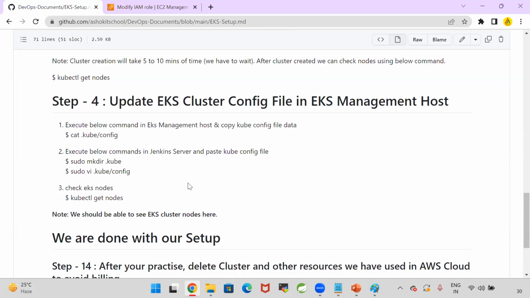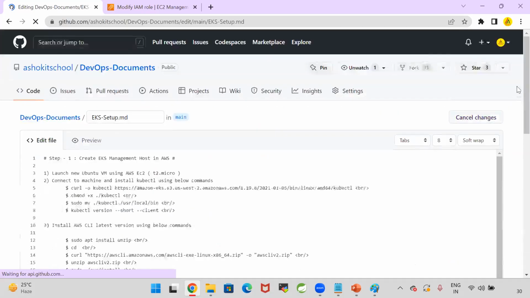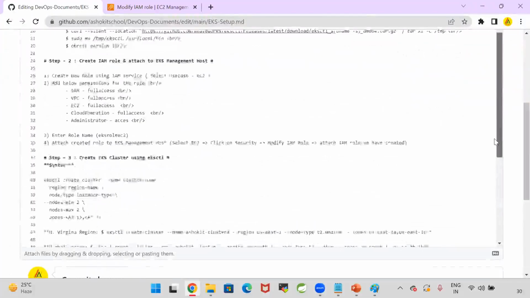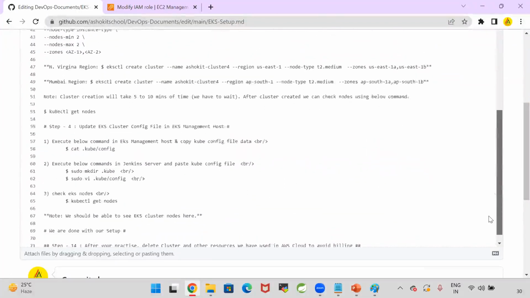Got it? Kubeconfig file will be created. With that kubeconfig file, our cluster information will be available.